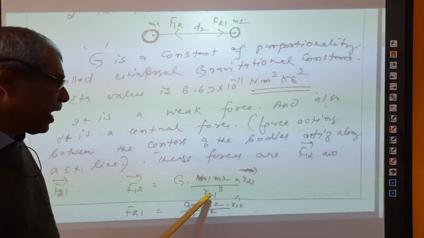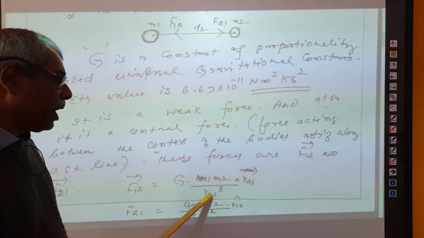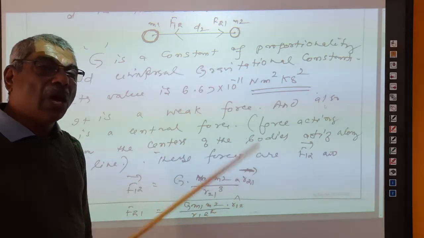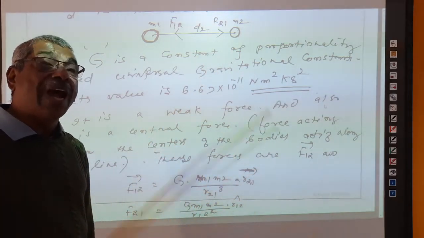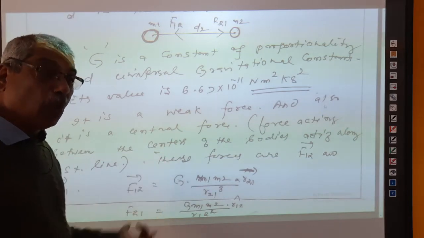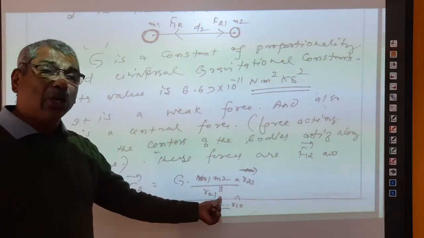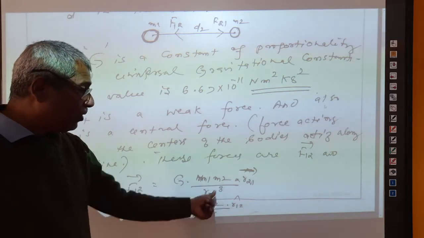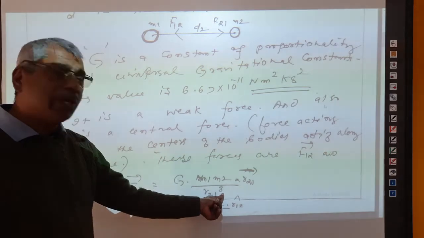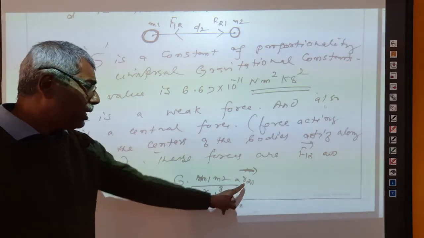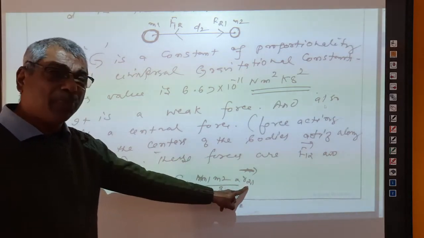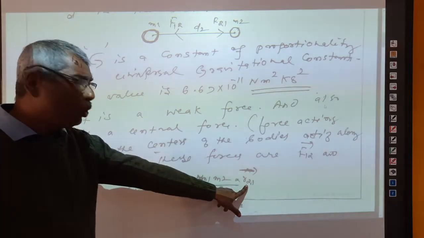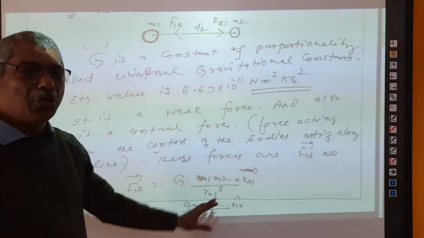So that is why it is given as M1 M2 divided by R21. Now, because the force is created by the body 2 on 1, the distance must be taken from 2 to 1. Right? In this case, it is actually M1 M2 divided by R21 square, but I have taken cube because I have applied one more magnitude here, R21, one more magnitude. That is why this square is turned into cube, right.